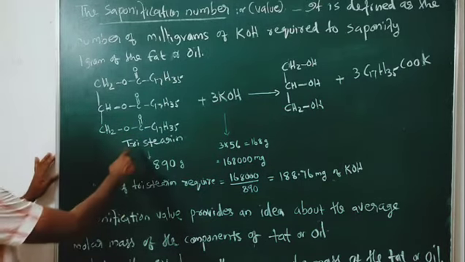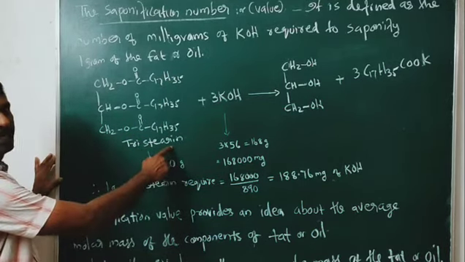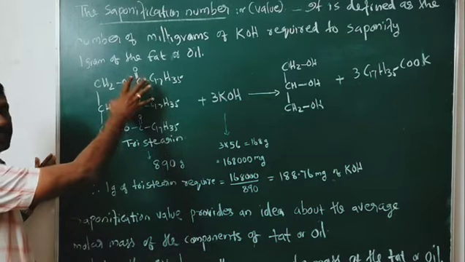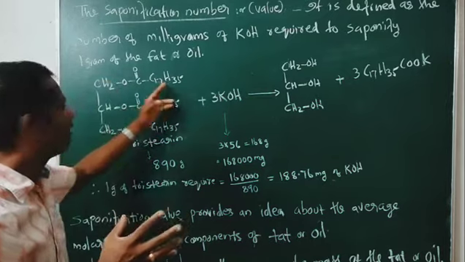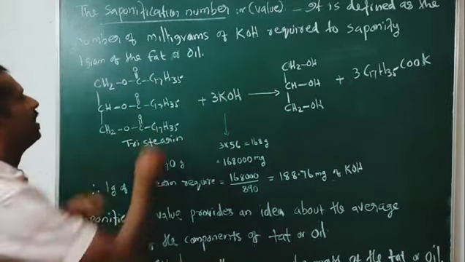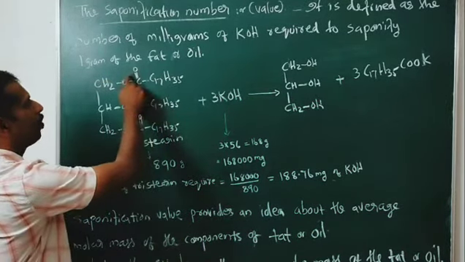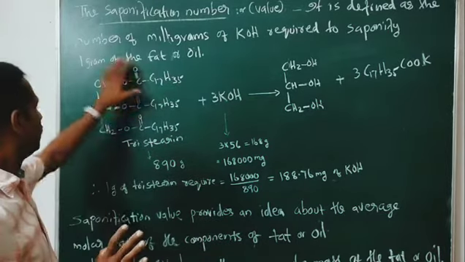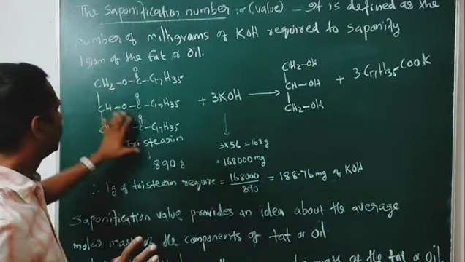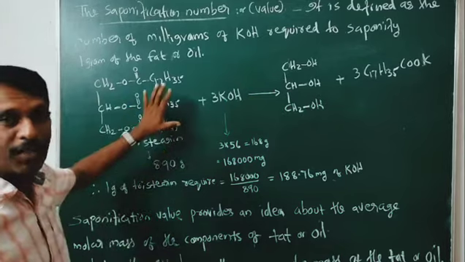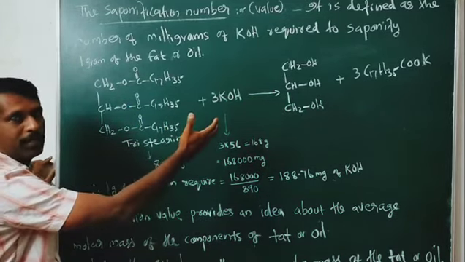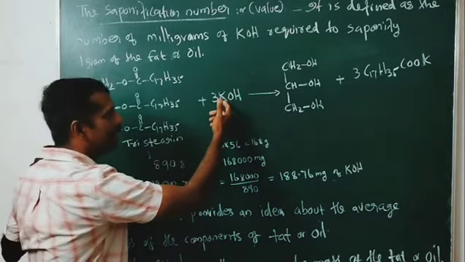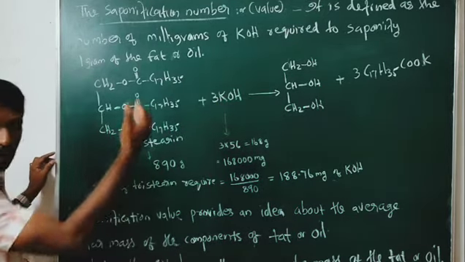Here you are taking the fat or oil, tristearin. That means this triester is formed from glycerol and stearic acid. What is stearic acid? C17H35COOH. So this is a triester of glycerol with stearic acid. Saponification is the reaction with an alkali; here the alkali is KOH.